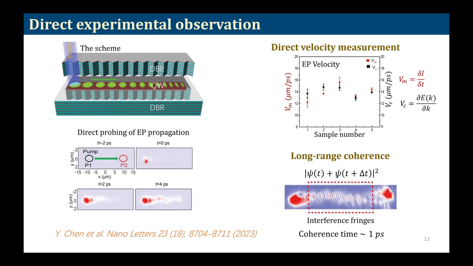We can see at time t0, all the polaritons are here, and then as a function of time they are propagating along certain directions. We could measure the velocity of the polaritons and compare it with the velocity extracted from the dispersion, and we see that they match well. So this shows that the transport is possible to measure.